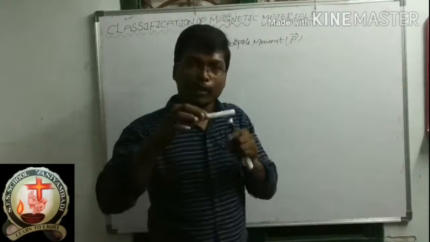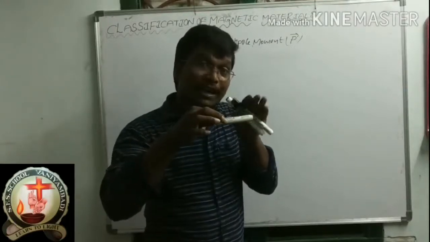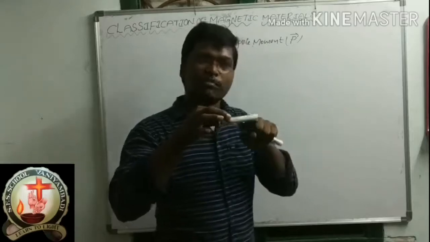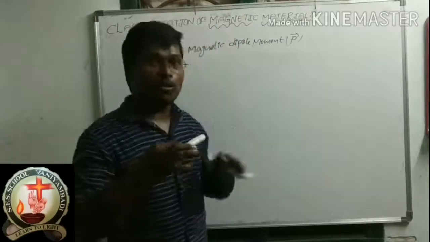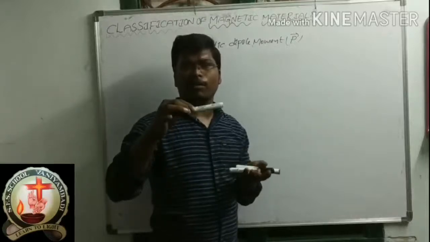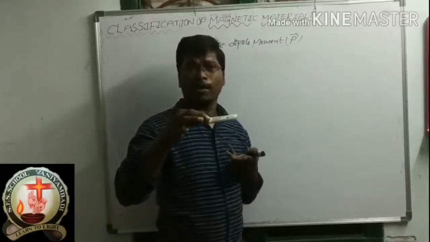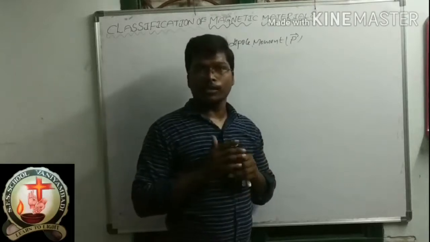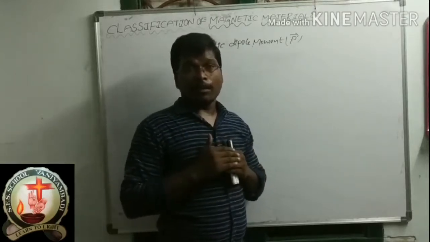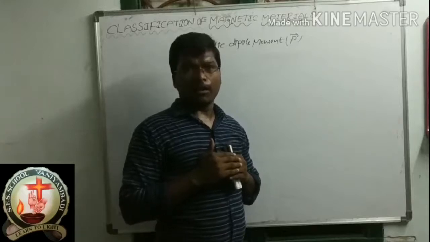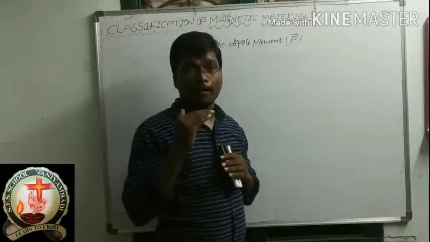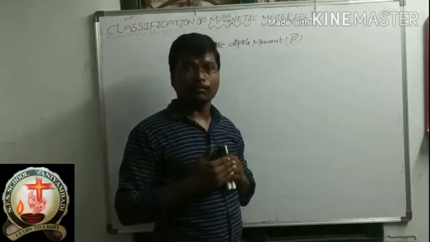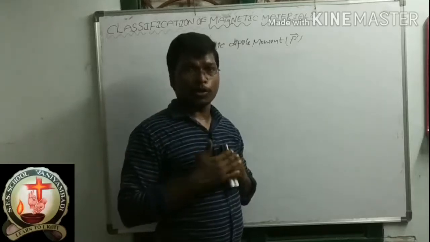So if the electrons move in random directions, the material has no magnetic dipole moment and is not a magnetic material. This is the explanation of how to identify a magnetic material. I hope you understood this.